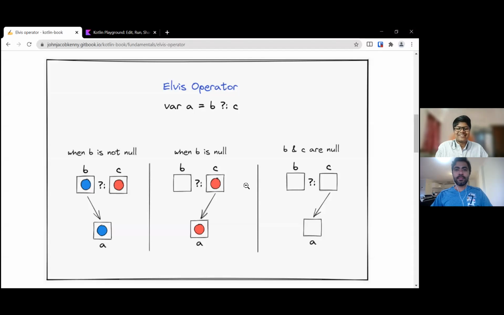I'm good. So today we are looking at something in Kotlin, and it is something that is called the Elvis operator. Is that something you've heard about before, Praful? No, never.